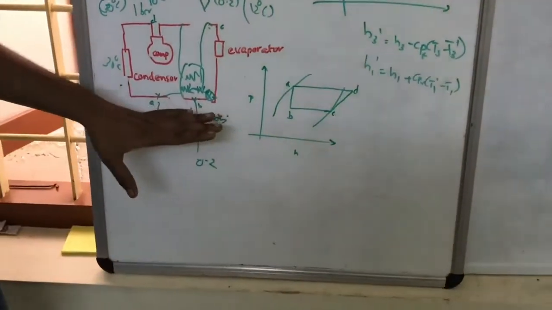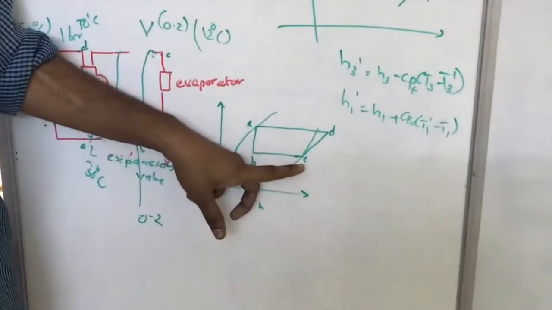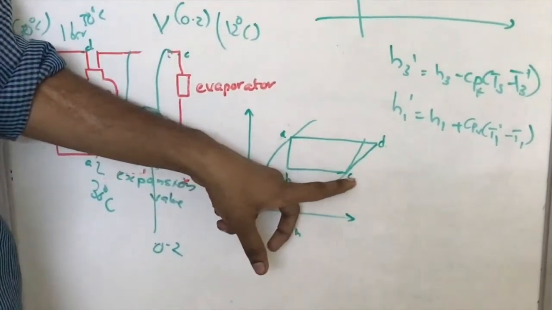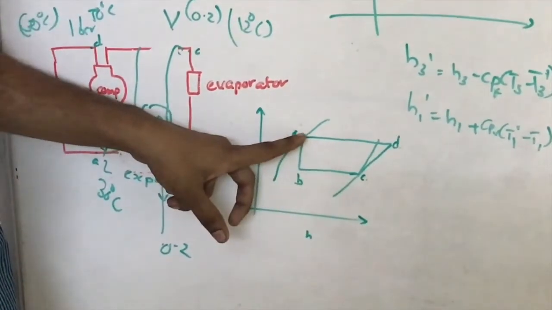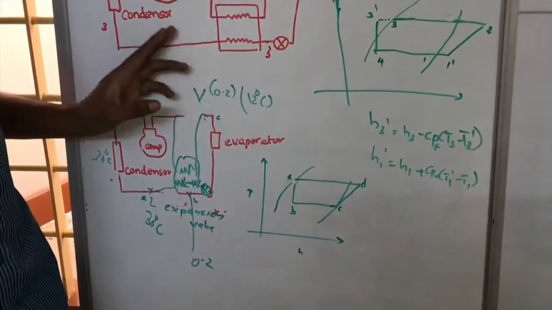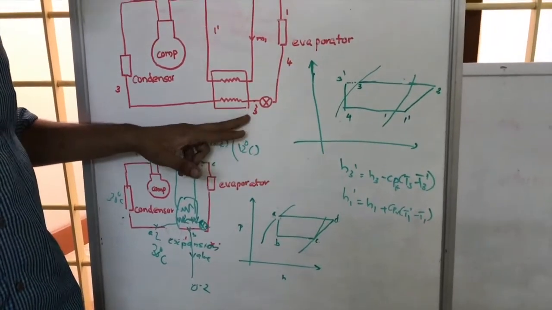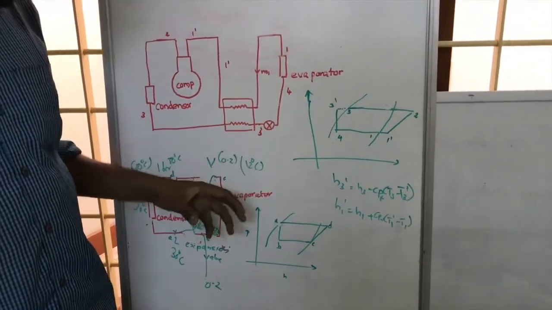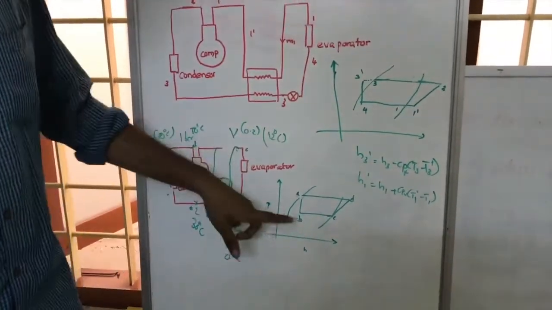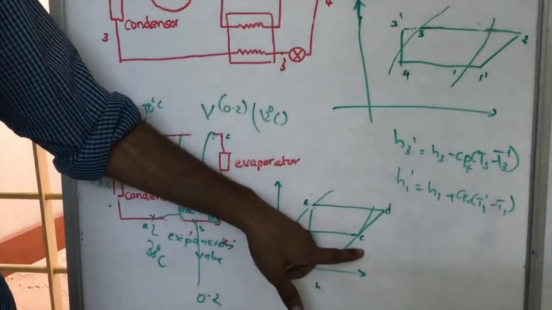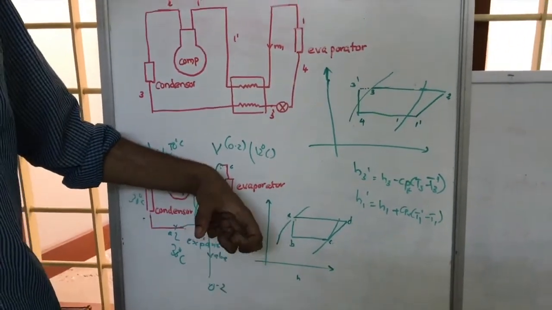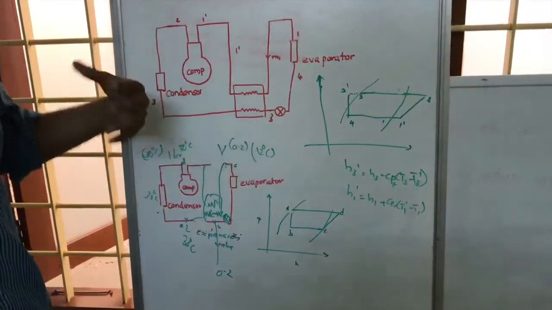Now what happens is, from here, this is the condensed liquid. This is the vapor. So this condensed liquid is entered into the heat exchanger, such that this vapor, this is the vapor from the evaporator, absorbs heat from the condensed liquid.